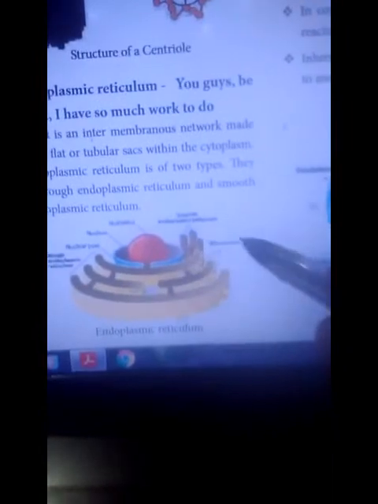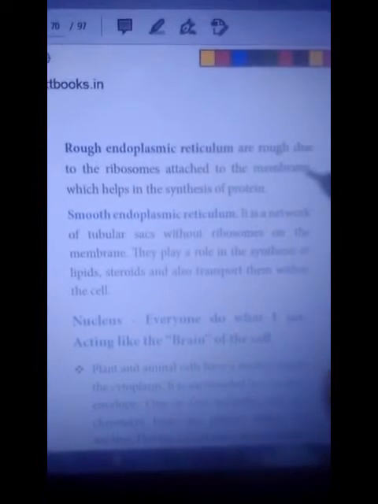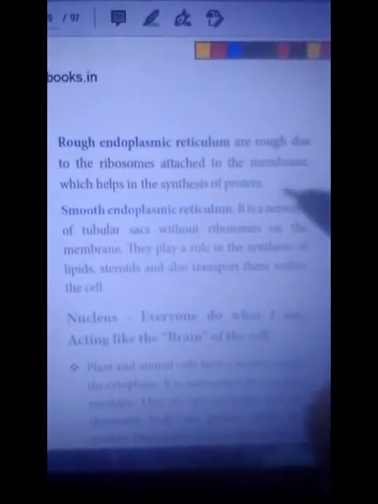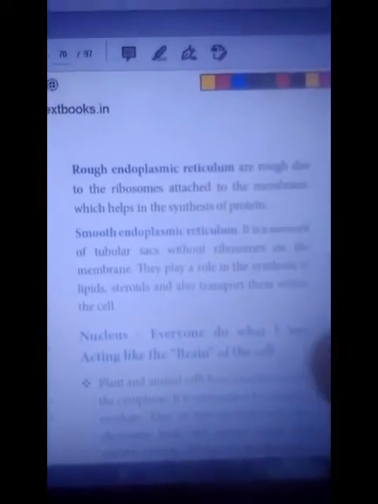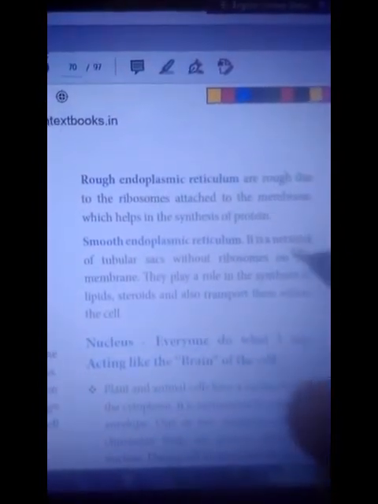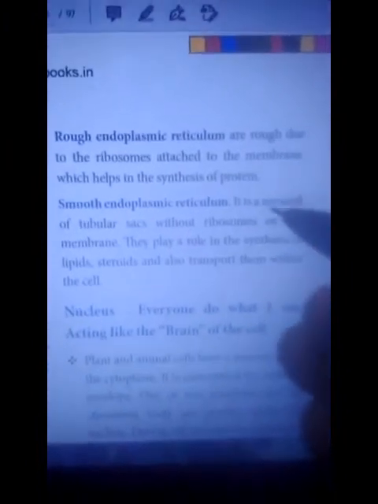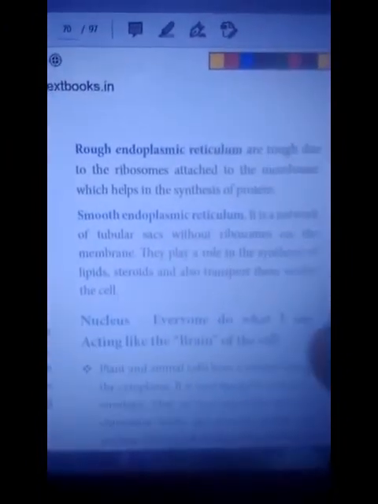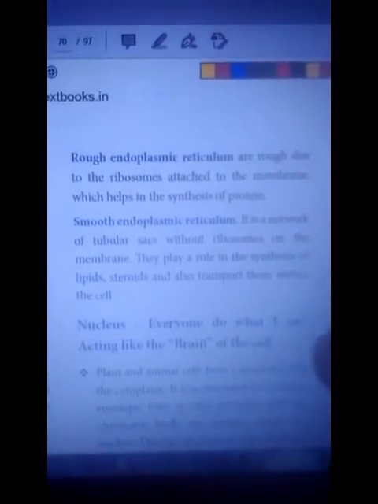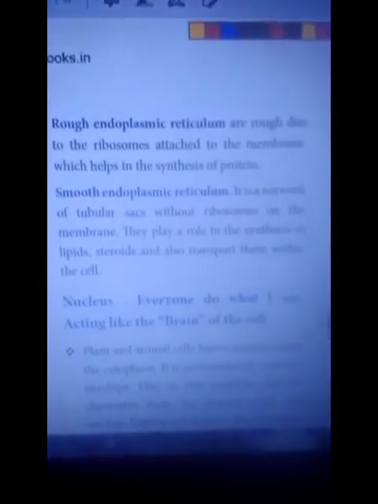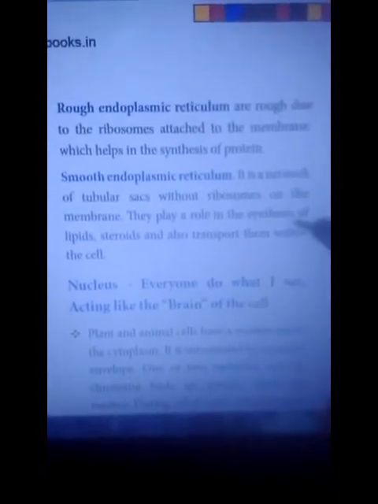Next, rough endoplasmic reticulum, smooth endoplasmic reticulum, ribosomes. What is rough endoplasmic reticulum? It is rough due to the ribosomes attached to the membrane. The ribosomes attached to the outer surface help in the synthesis of protein. What is the main function of ribosome? Production of protein.